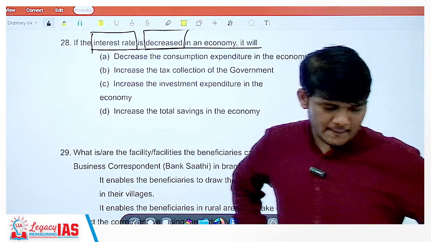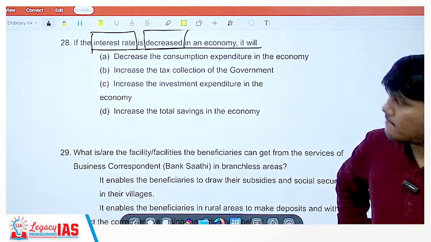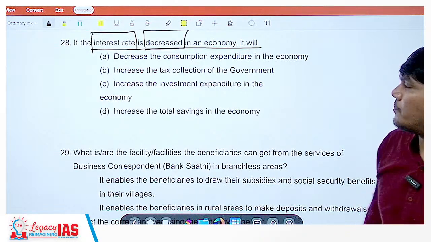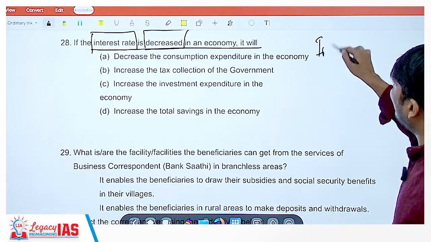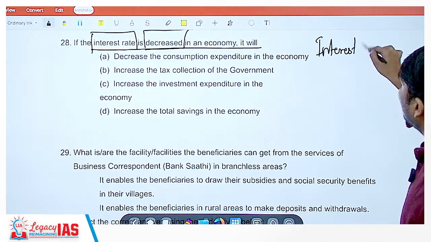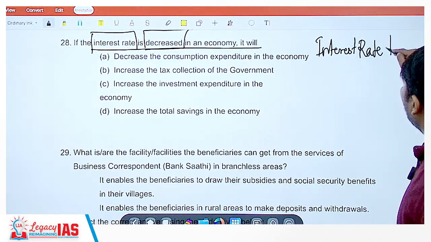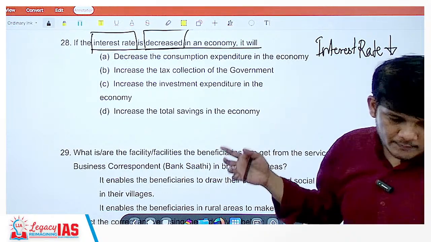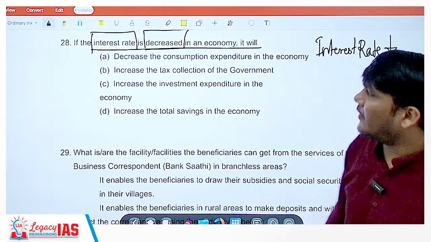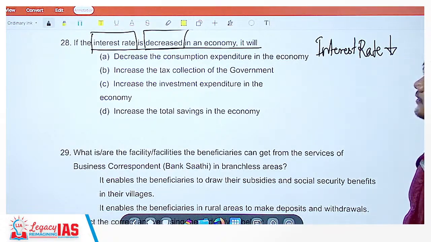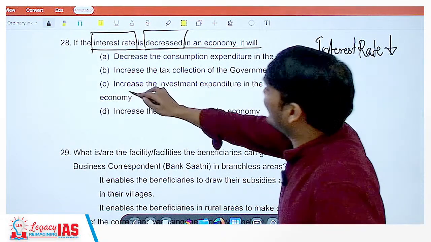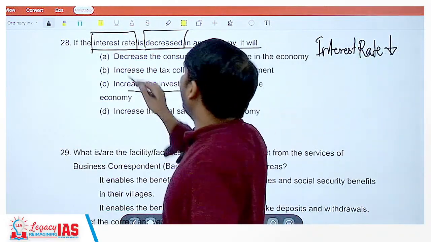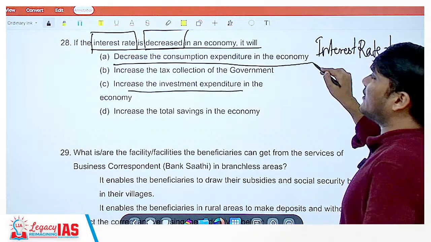No answers so far. If the interest rate is decreased in an economy, the interest rate is going down. Okay. It will lead to what? Okay, so Thomas is saying it will lead to C. Okay. Increase the investment expenditure. No other answers? Alright. So decrease the consumption expenditure in the economy.